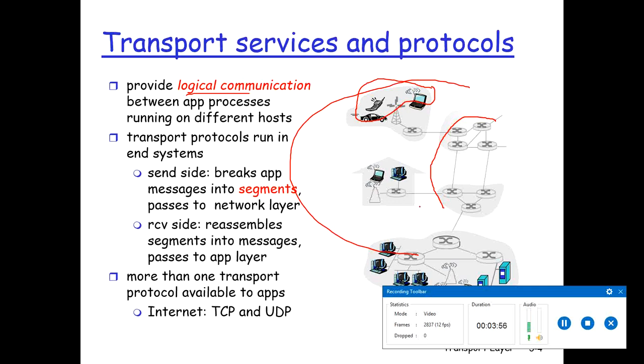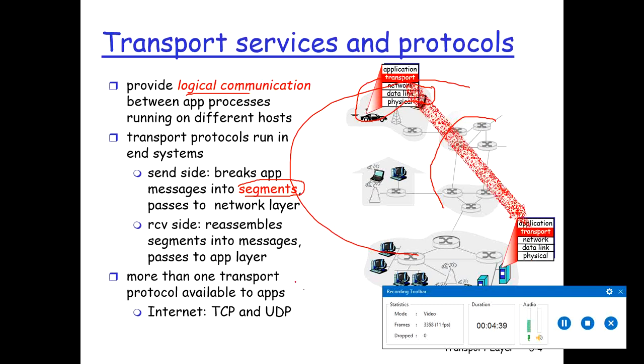On the sender side, the transport layer converts the messages it receives from the application into transport layer packets, which are called segments. We learned about this in chapter 1. On the receiver side, it reassembles the segments into messages and then passes them to the application layer. More than one transport protocol is available to the applications, and we have two protocols, which are TCP and UDP.